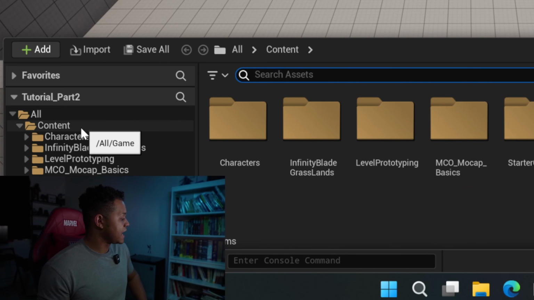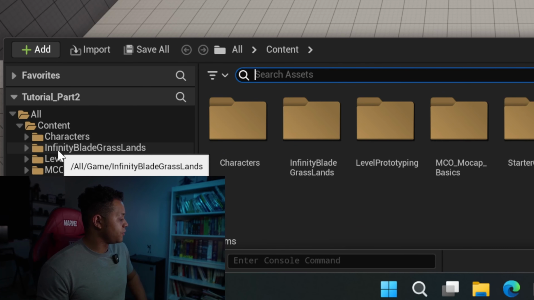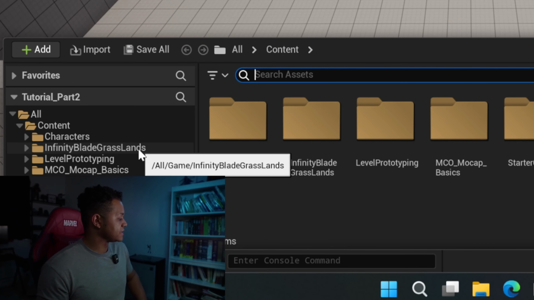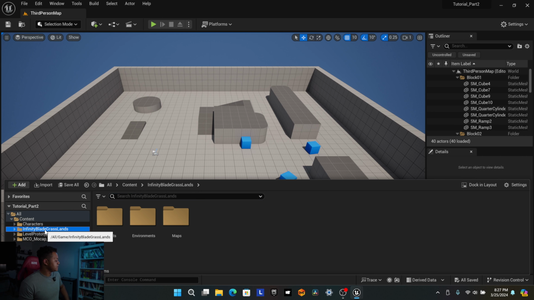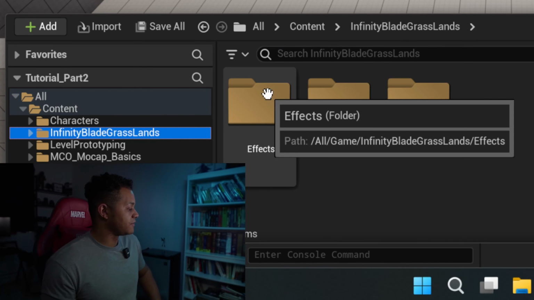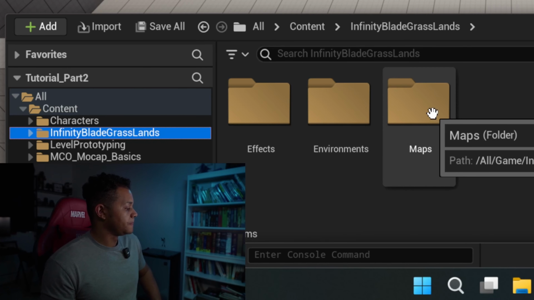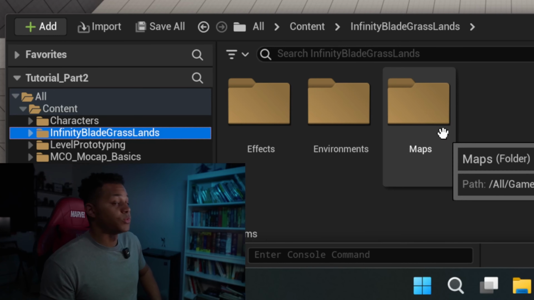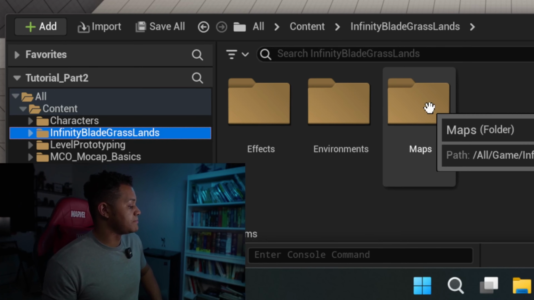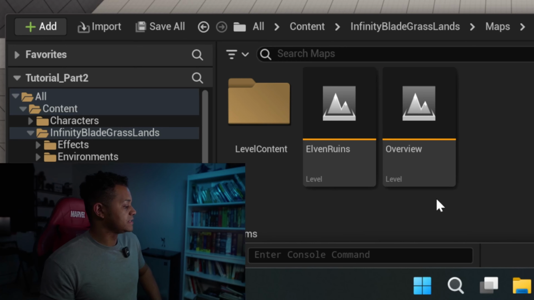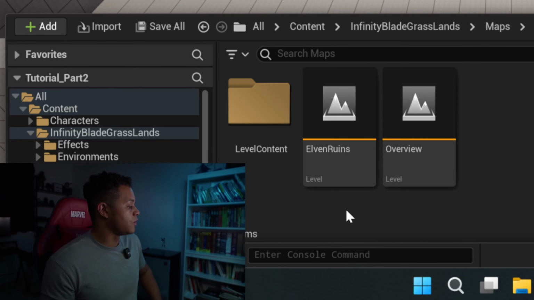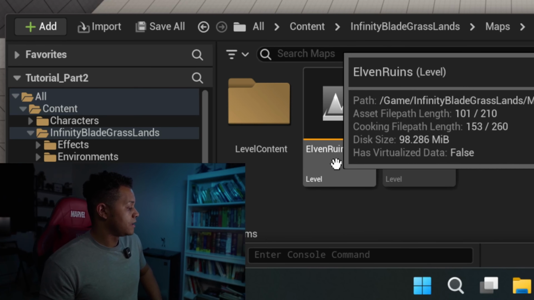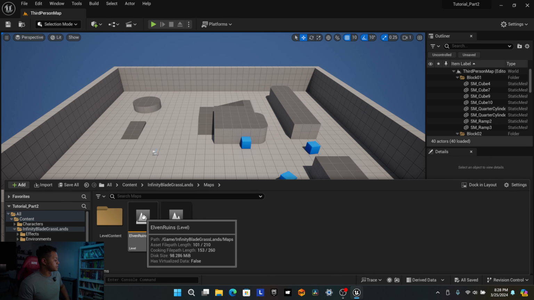And on the left side here, you'll now see a folder called Infinity Blade Grasslands and another folder, MCO Mocap Basics. So if I click on the Infinity Blade folder, it'll have effects, environments, and maps. So what we're actually going to want to click on is the maps folder. And this has our level that we'll be opening to do our new cinematic, the Elven Ruins. So we'll double tap that.